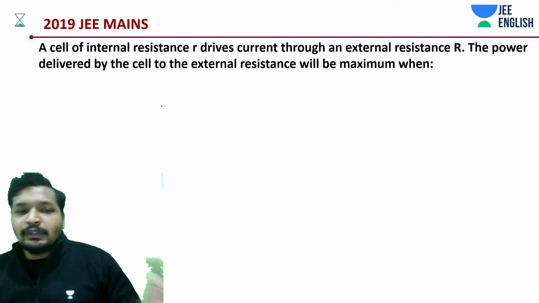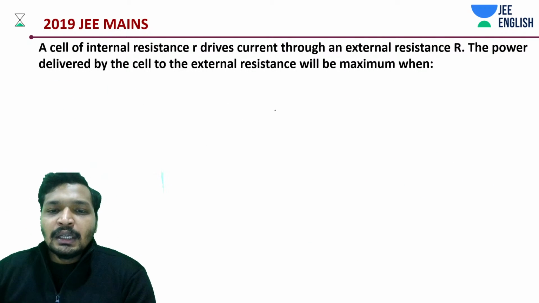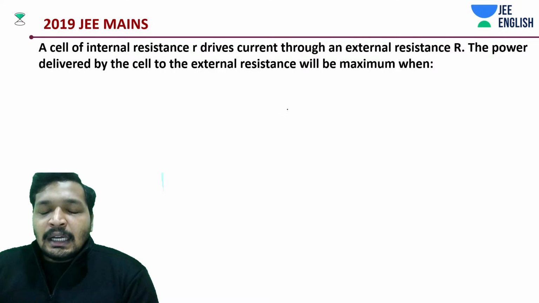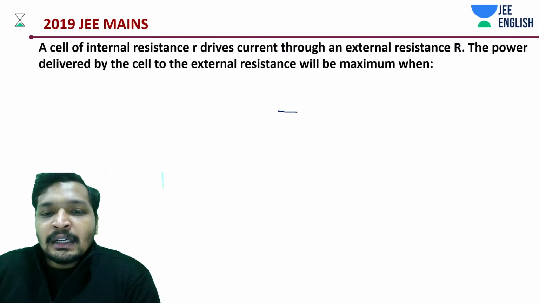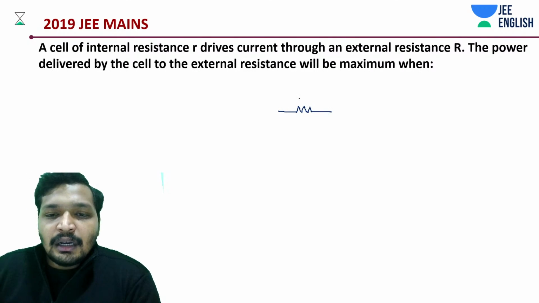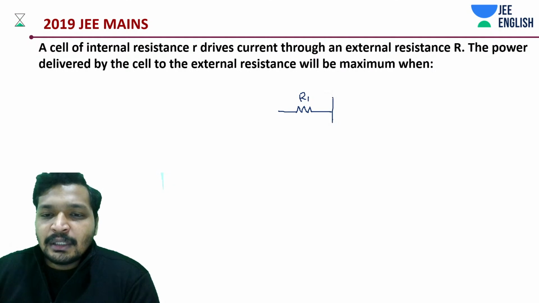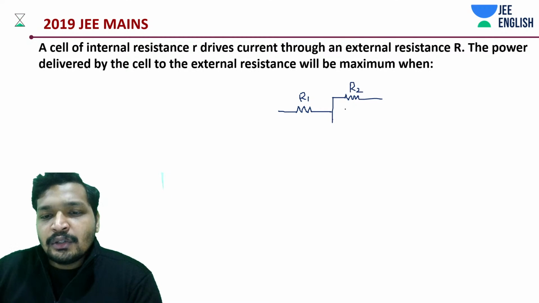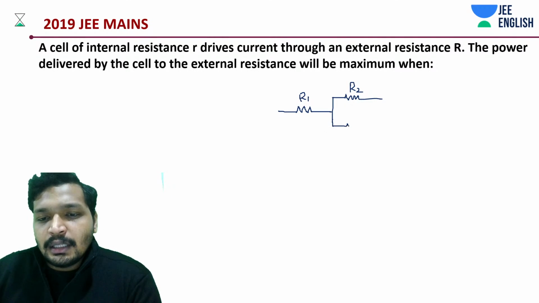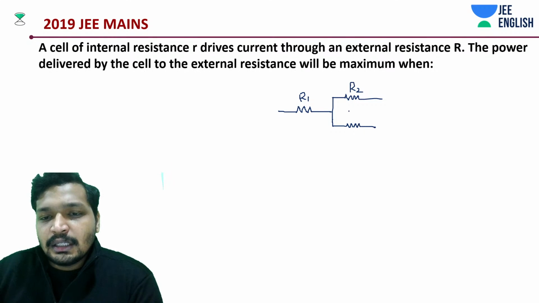Okay, I told you, right? We'll be discussing few things. So let's say you have something like this, R1, and you have something R2, and then you have something like R3. Okay, and that's it.